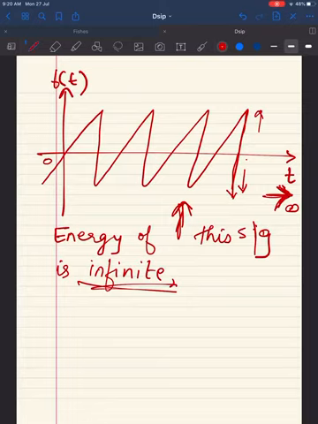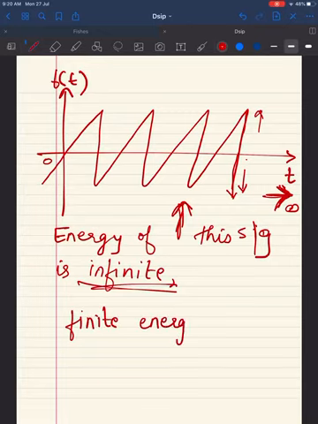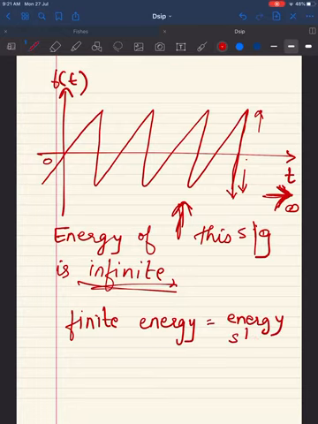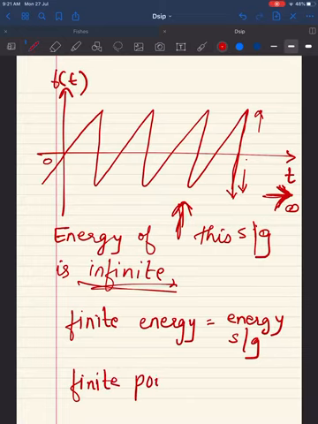What you have to keep in mind is, it will become more clear when we do numericals on it, but in short, the signal with finite energy is called energy signal, and the signal with finite power is called power signal.